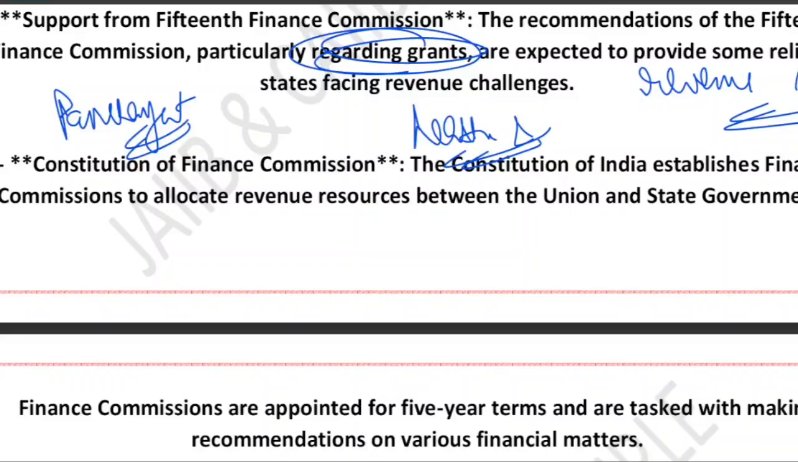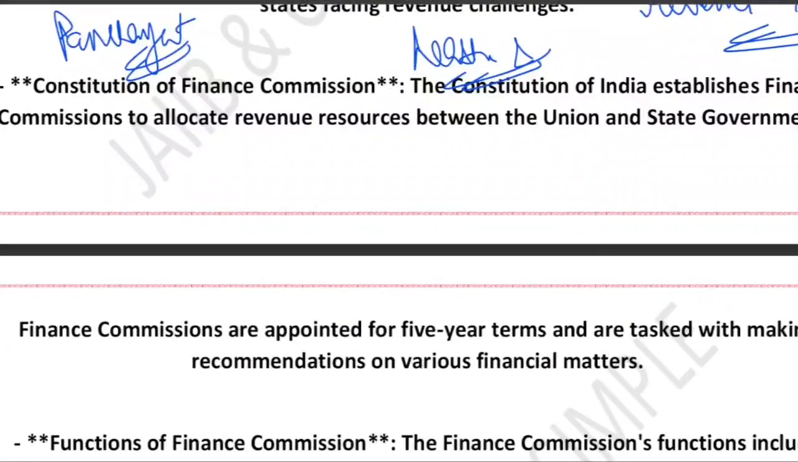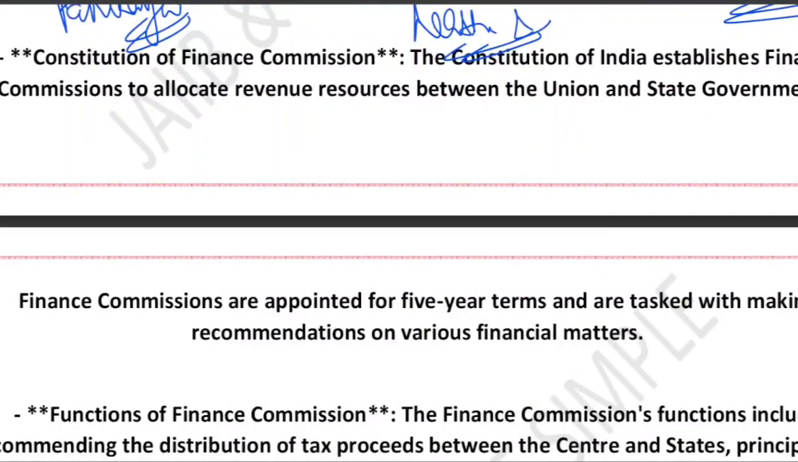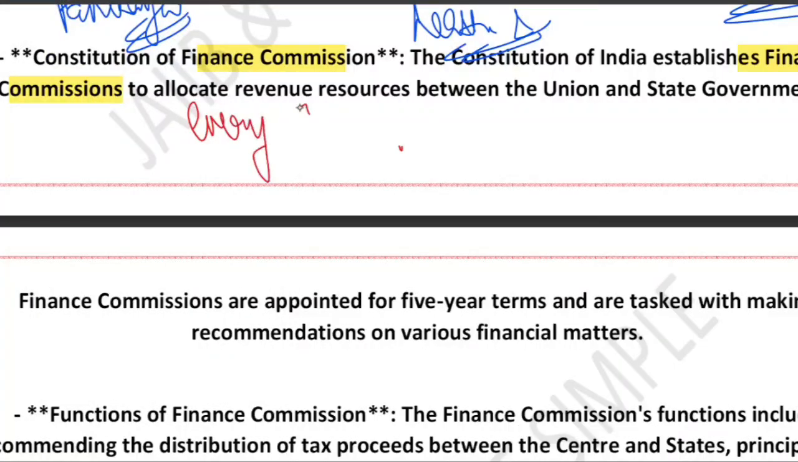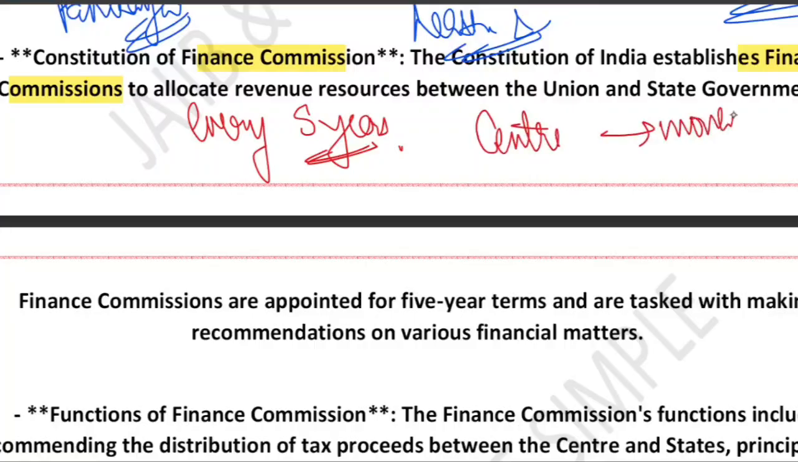Now, why do we have a finance commission? The Constitution of India provides for setting up a finance commission every 5 years. Its purpose is very simple: to decide how money collected by the center should be shared with the states. So we have the center, and the money collected by the center, how it should be shared with the states, that's the purpose. This ensures that both levels of government have adequate funds to carry out their responsibilities.